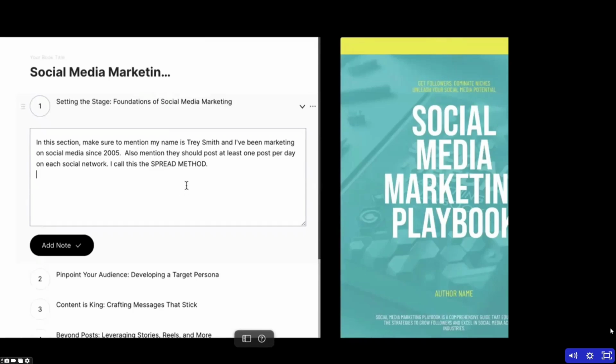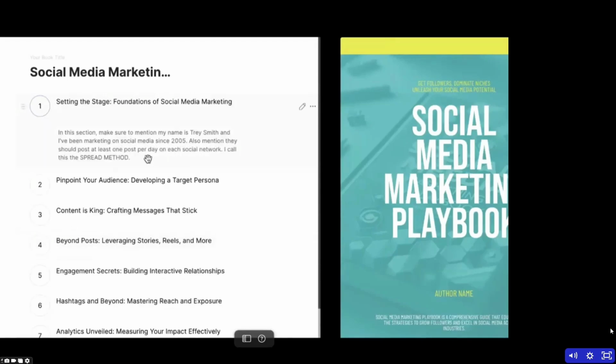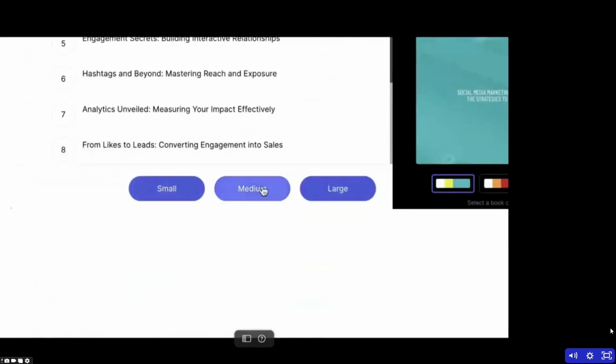Also mention they should post at least once per day on each social network, and I call this the spread method. Now I'm going to add this note, and I made that up on the spot, but even with coming up with unique names or calling something cool like that, Bookle will actually figure it out and then come up with a whole entire reason behind it, even a backstory. It's pretty amazing stuff.